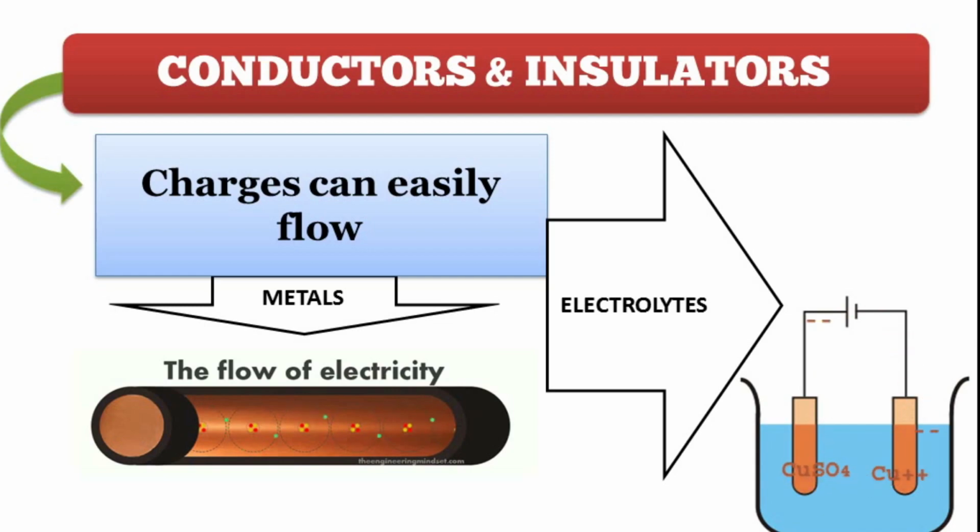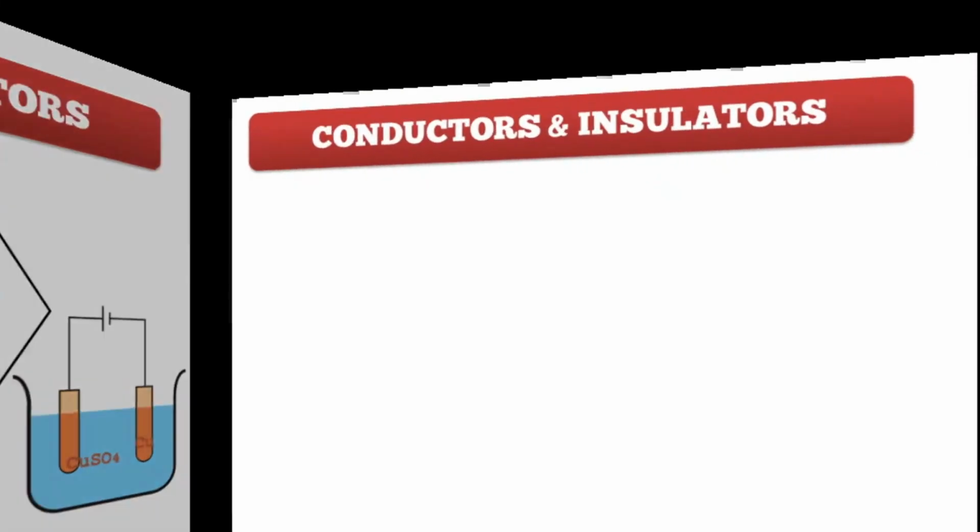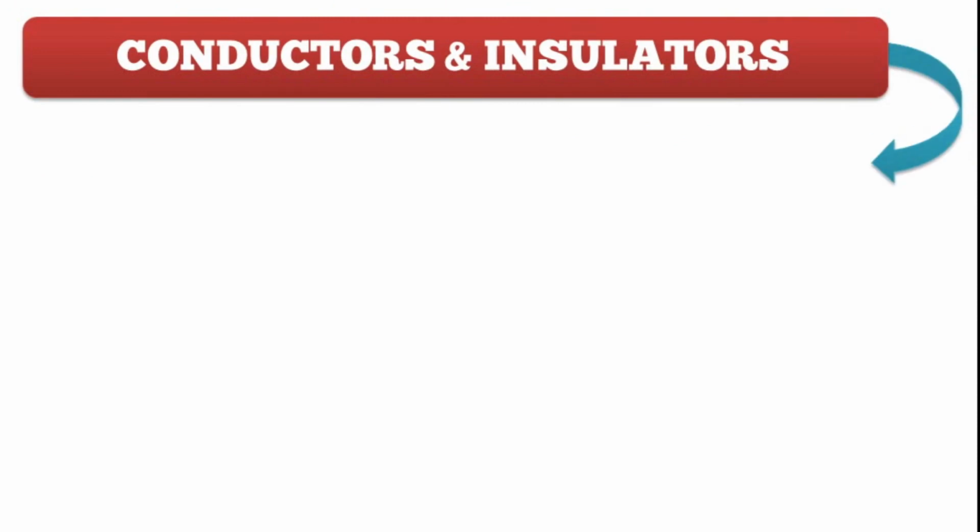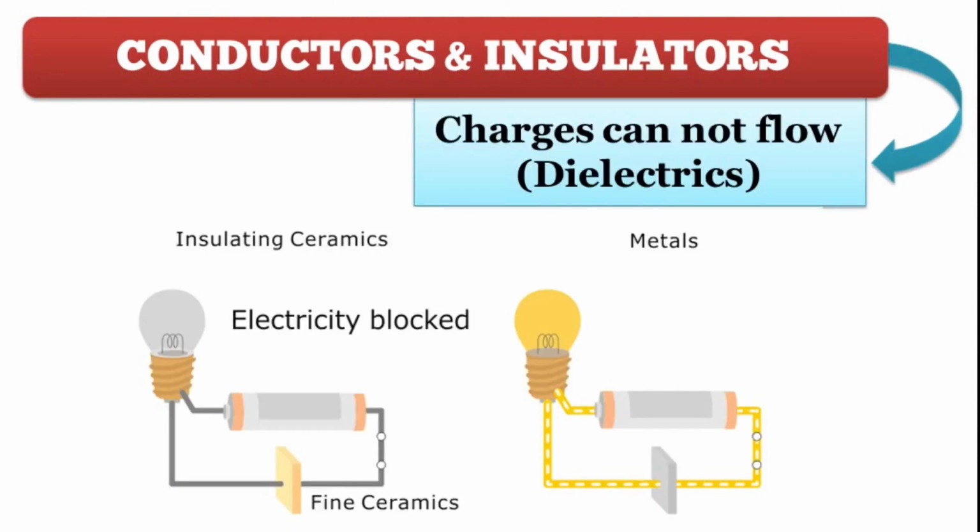Those substances in which electric charges cannot move are called insulators or dielectrics. Most important difference in conductors and insulators is that in conductors charges get readily transferred over the entire surface. But if charges are given to an insulator, it does not move but stays at the place where it is put on. We know the law of conservation.